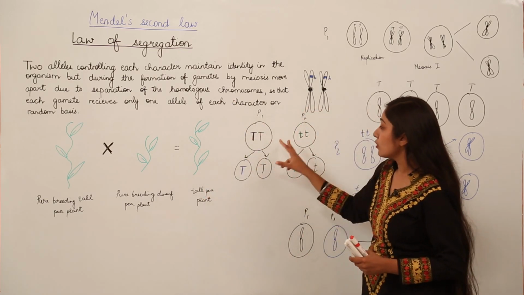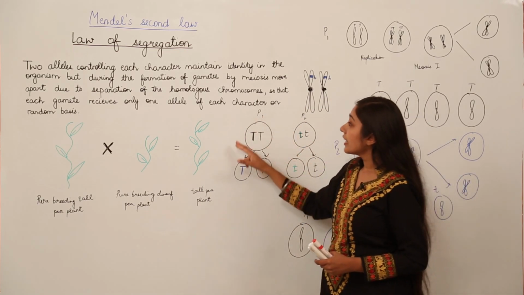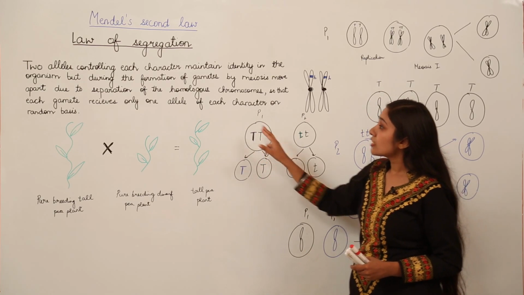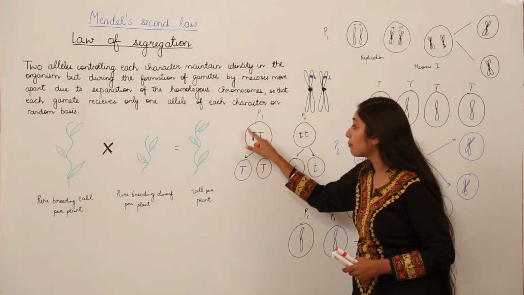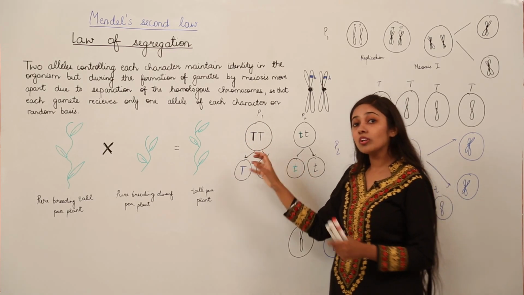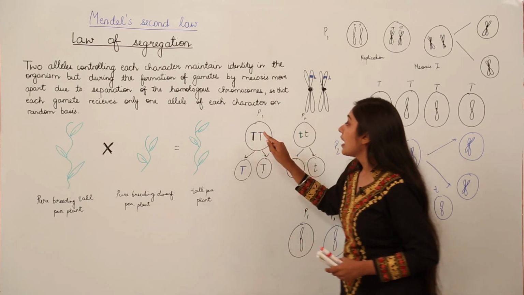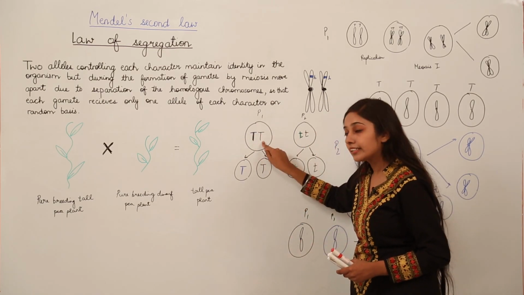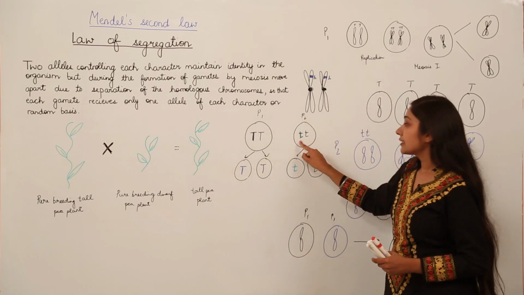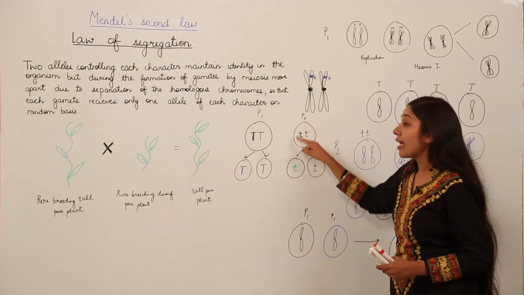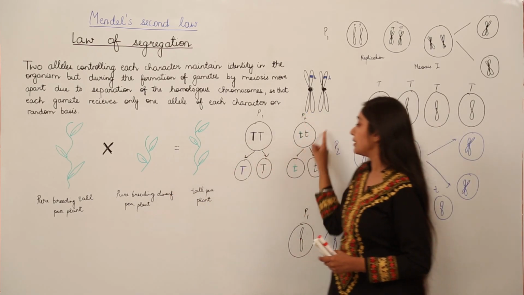So Mendel was here curious to know why this didn't happen. So he gave a hypothesis, then he gave a statement that in case of alleles, 2 alleles which control each character, means there is a pair of alleles which control each character. For example, for tallness, we have alleles uppercase letter T for pure breeding tall pea plant, and a lowercase letter t and a lowercase letter t means a pair of alleles, 2 alleles for pure breeding dwarf pea plant.